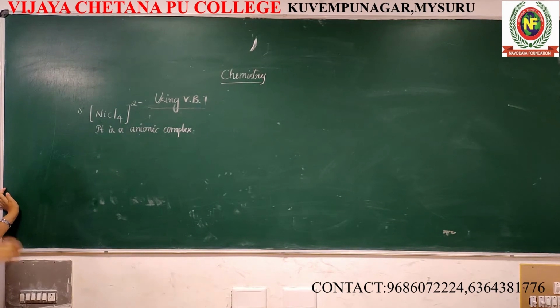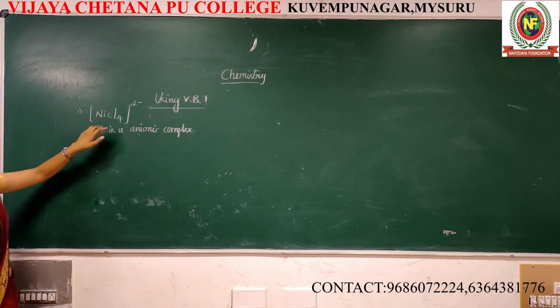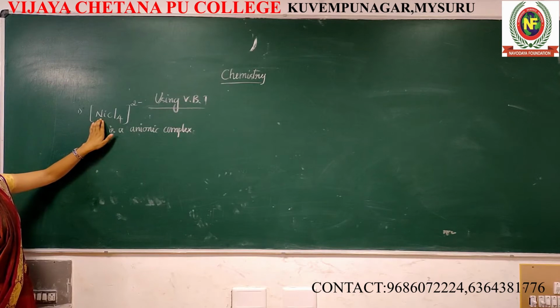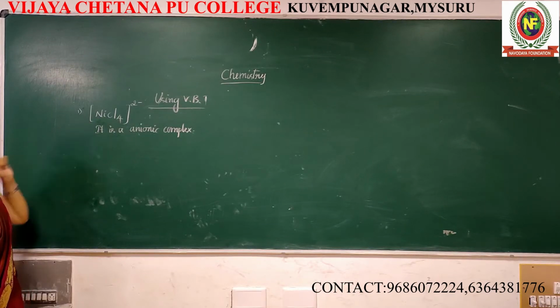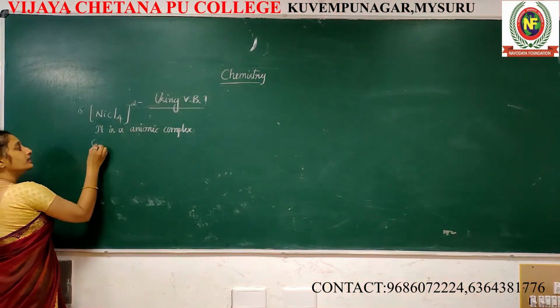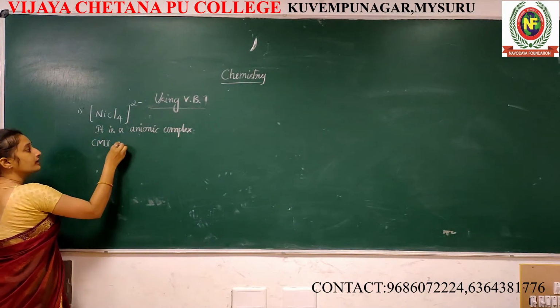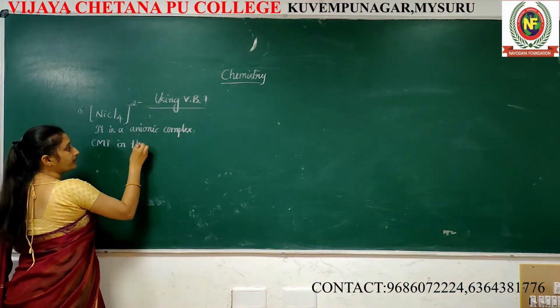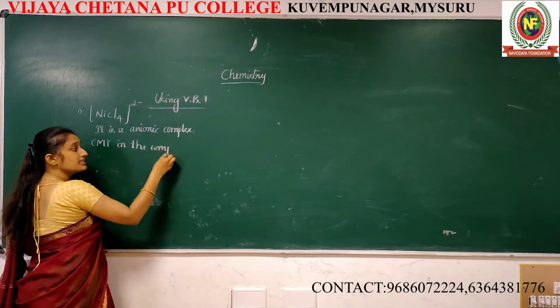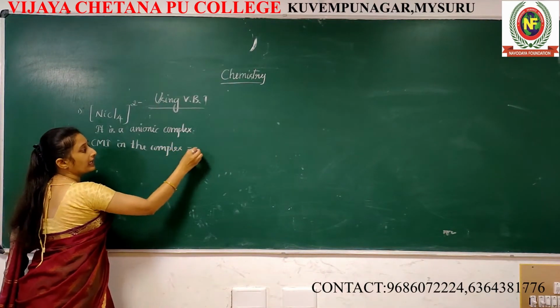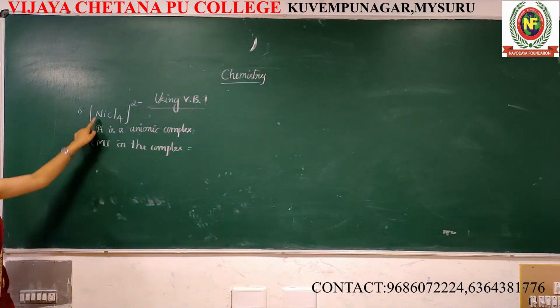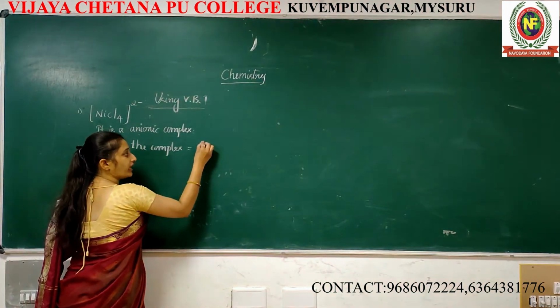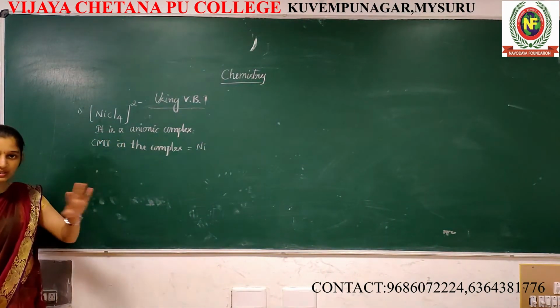Okay, first one over. Which one is the central metal atom or ion here? Nickel. In this complex, which one is the CMI, the central metal atom or ion? Nickel. Just write down Ni. Too simple.